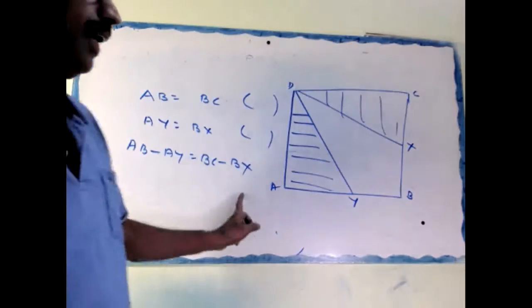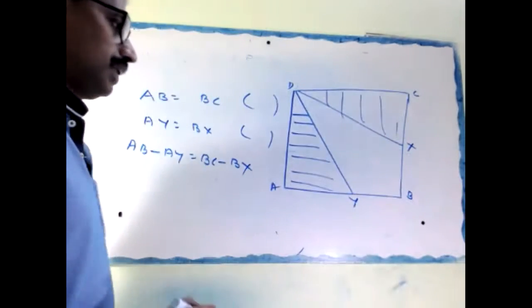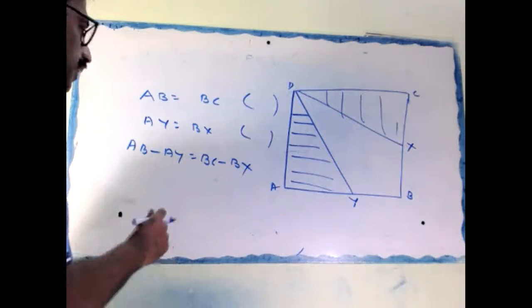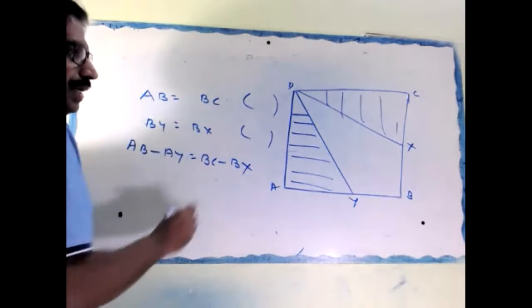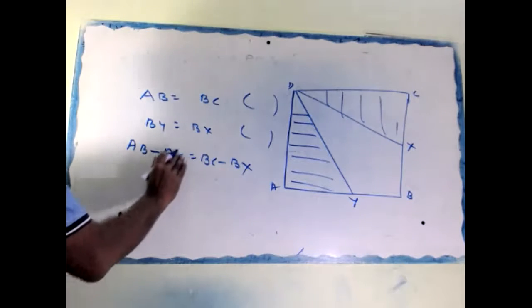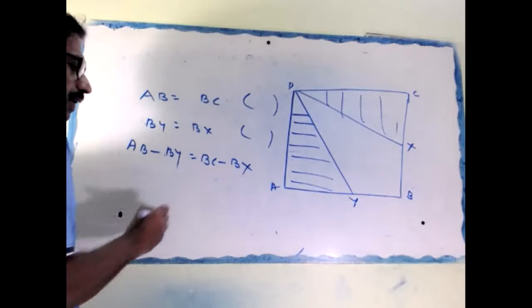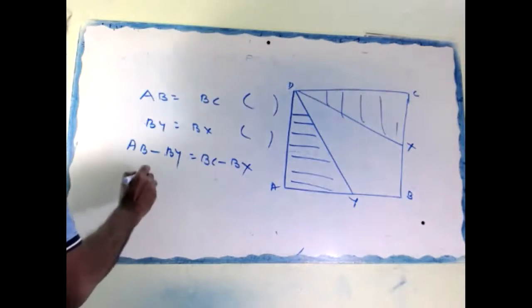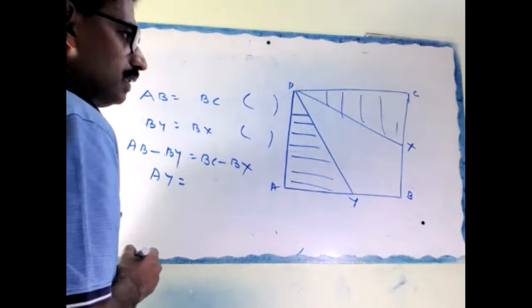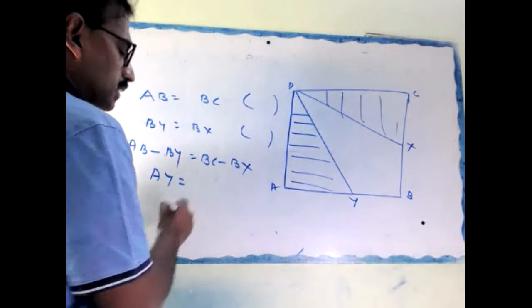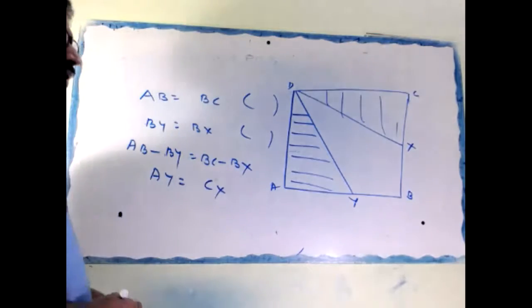AB minus BY means AY. BC minus BX is CX. Okay, we got that.